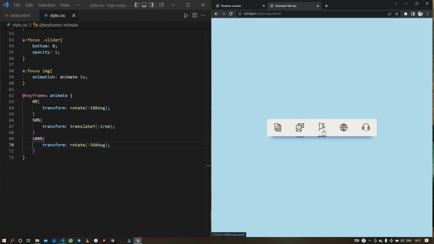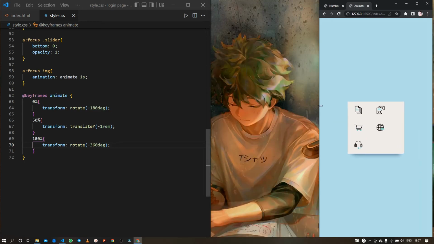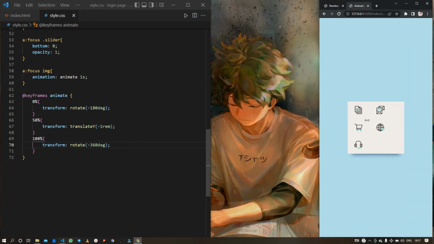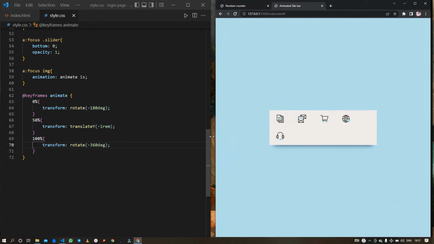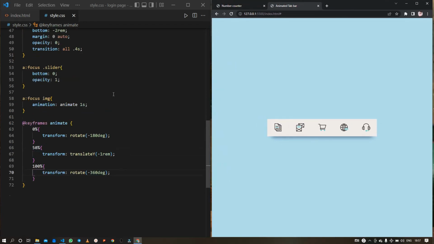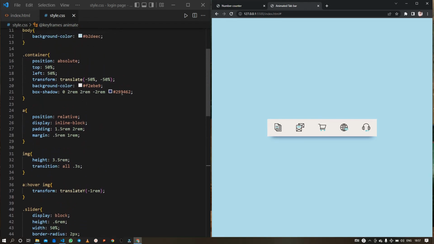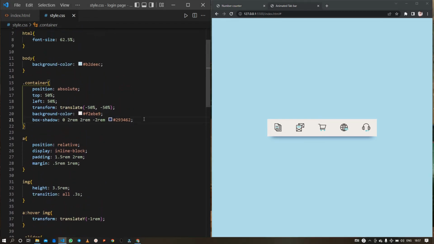Okay, so we are almost done with our work. The only thing that is remaining is we need to make it somewhat responsive. This doesn't look good at all whenever you view it on any tablet or smartphone. So we just need to add 2 to 3 more lines of code, and here we don't actually need to use media queries.